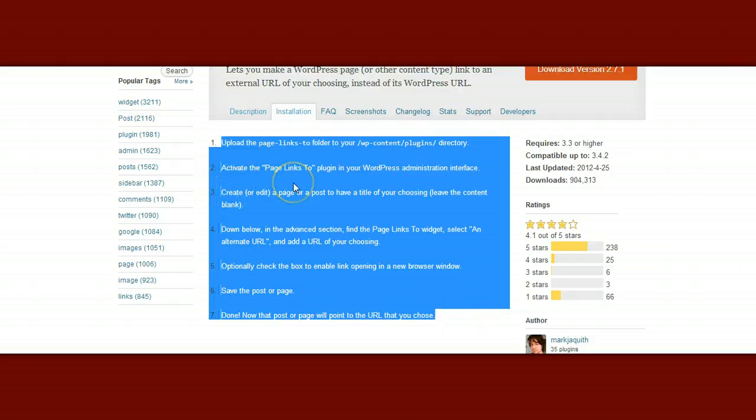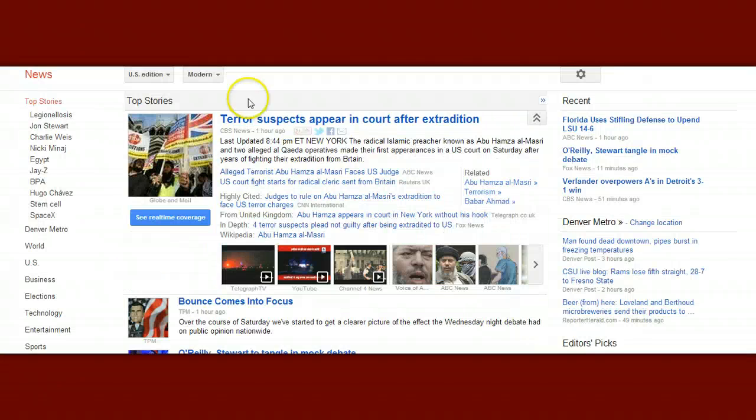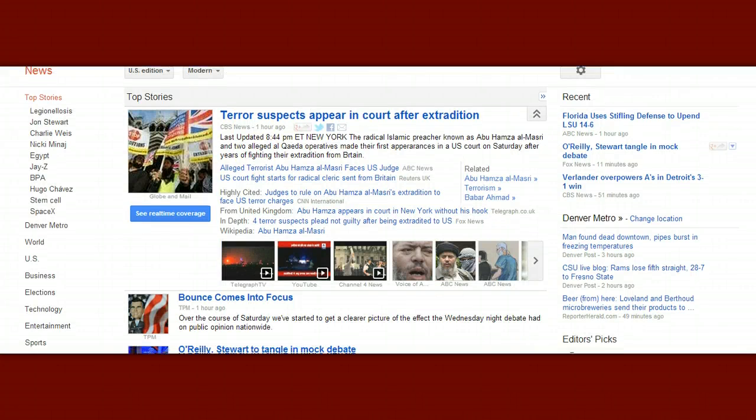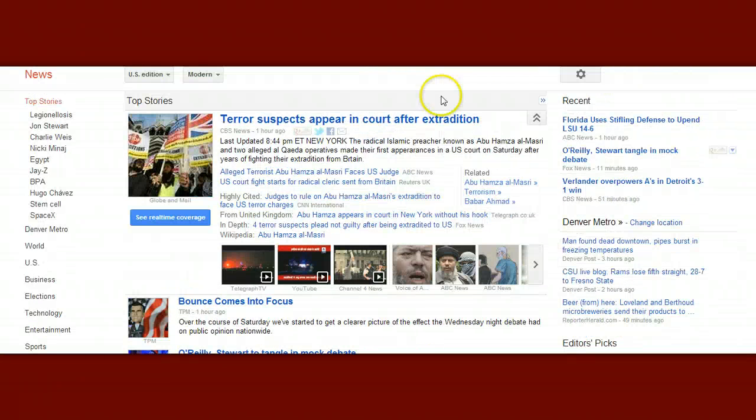You just download the plugin, you activate it, and then you go to your blog and you go to the very bottom and you'll see a blank space or form. And here's a little trick. Let's say we want to write some articles for our blog and I don't know what to write about. I'm just not having a good day.